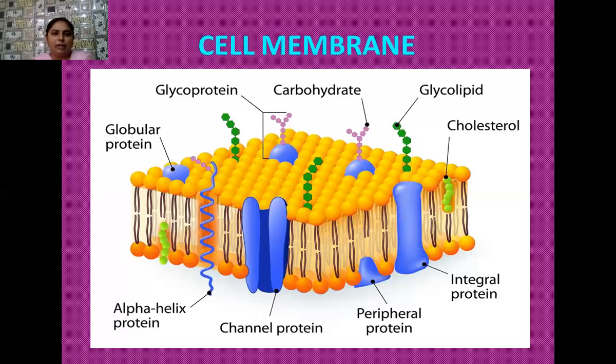In case of active transport, this kind of transport is always against the concentration gradient. So here molecules are picked up from low concentration to high concentration, and so this process requires a large amount of energy. That's why it is known as active transport. Another name for this active transport is the sodium potassium pump.